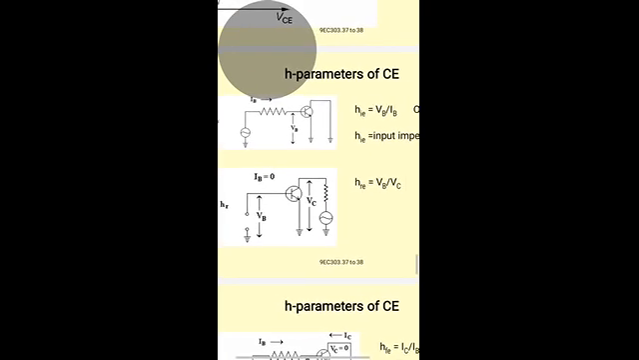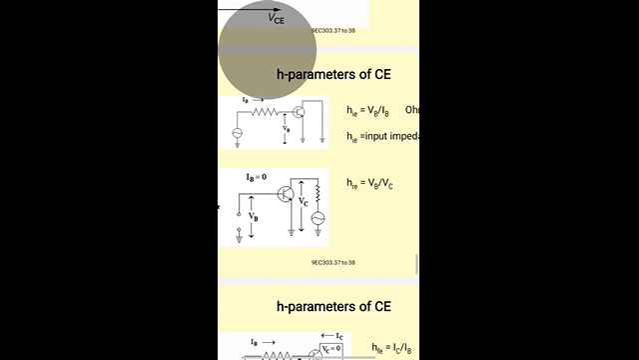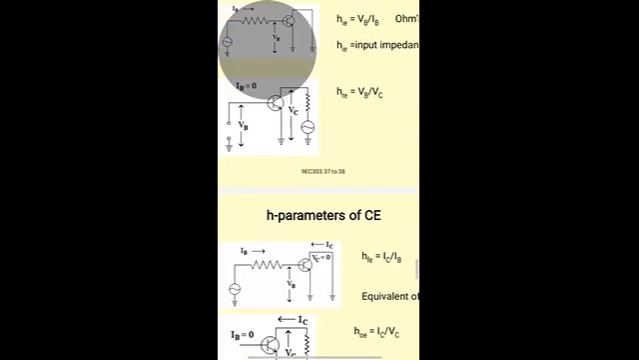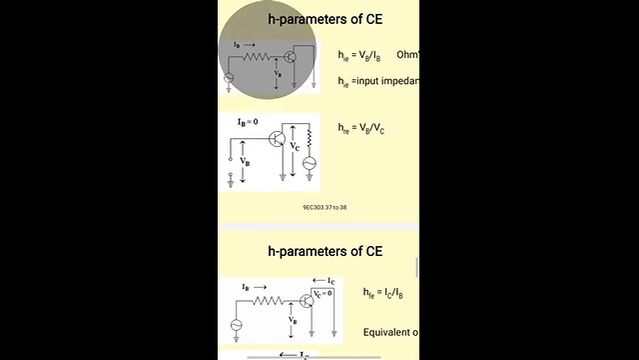And for the reverse voltage gain HRE, we make the input current IB to be 0. The reverse voltage gain takes the reverse direction, that is the input voltage by the output voltage. Input voltage is VB, output voltage is VC, so HRE is the ratio VB by VC. So these are HIE and HRE.